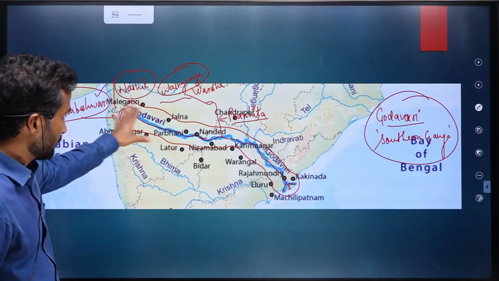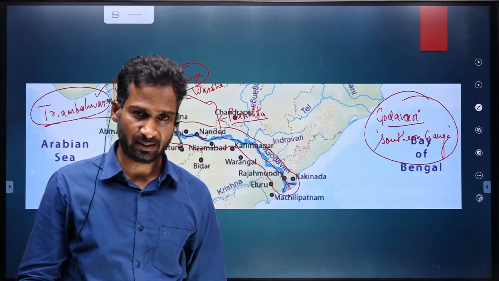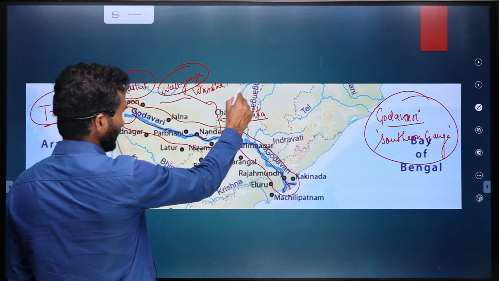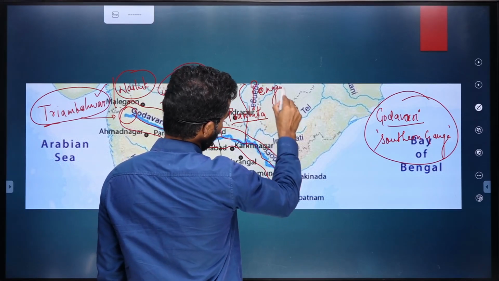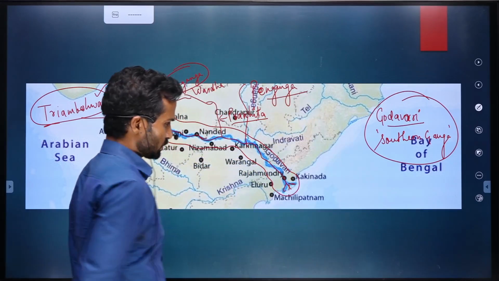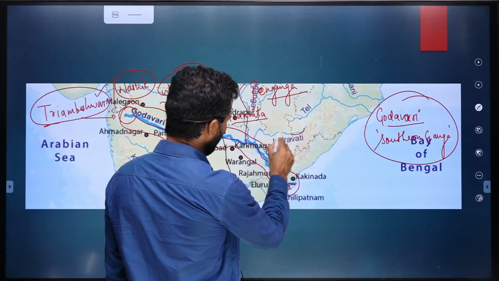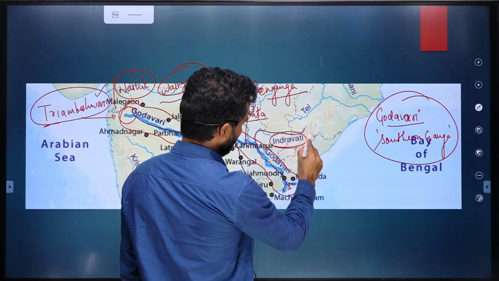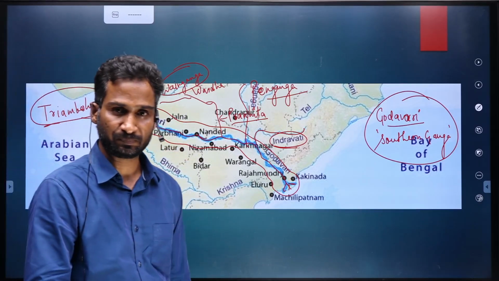So the direct tributary is Pranhita; Wardha and Wainganga are indirect tributaries. Then there is another important tributary called Penganga. So just remember Penganga and Pranhita. And also remember the Indravati river, again a very important tributary of Godavari.